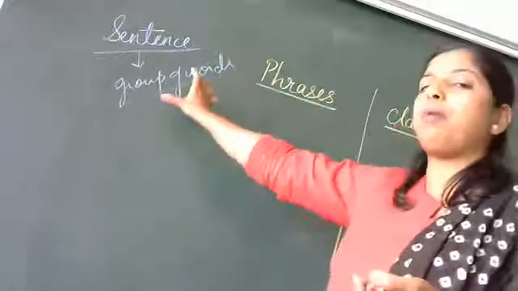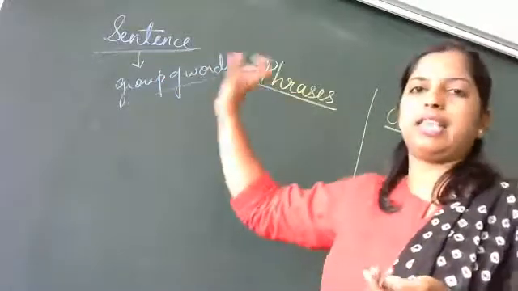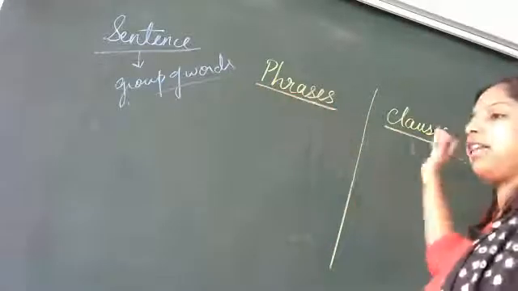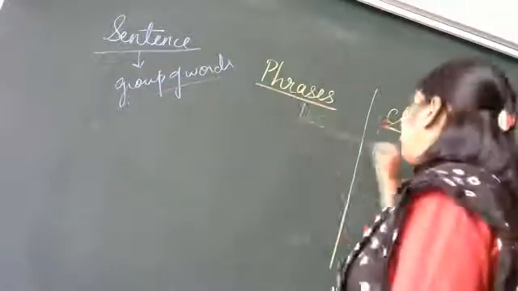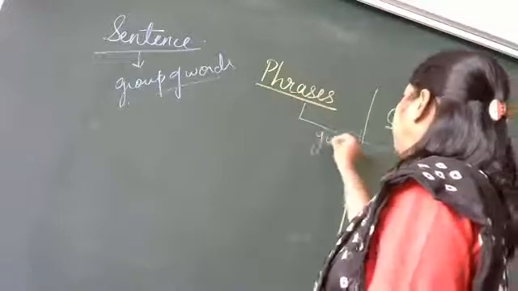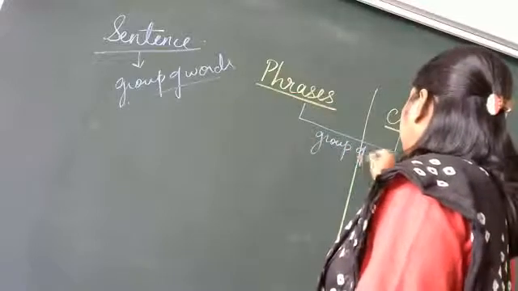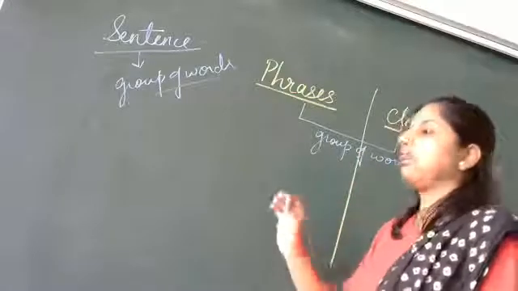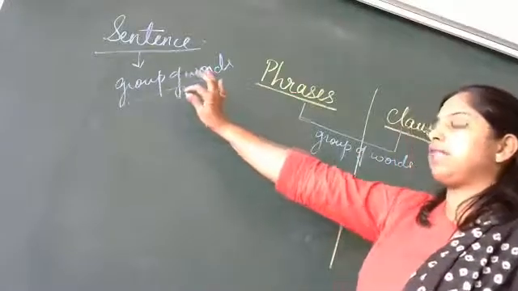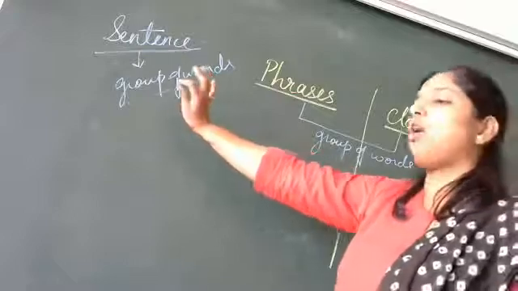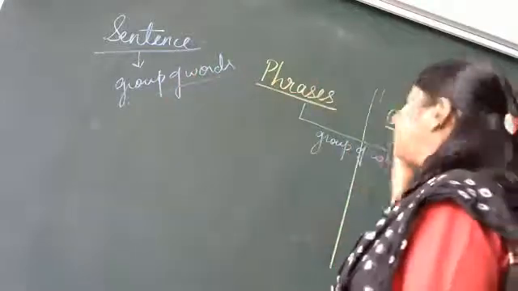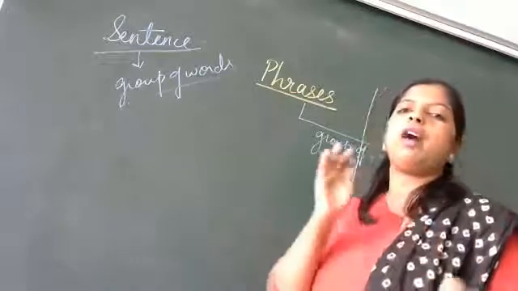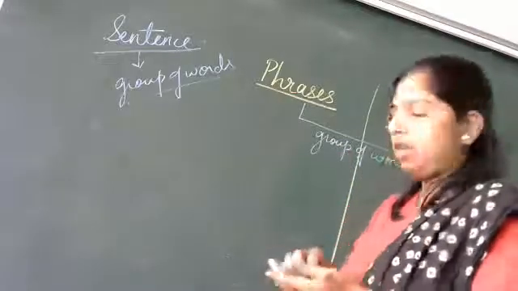So a sentence is a group of words which makes complete sense. Right? So here, phrases and clauses also are groups of words. Remember, a sentence is a group of words, but phrases and clauses also are groups of words. But there is some difference between a phrase and a clause.